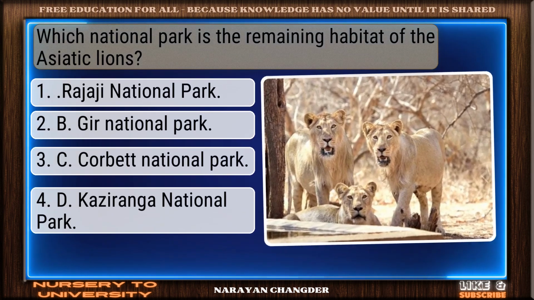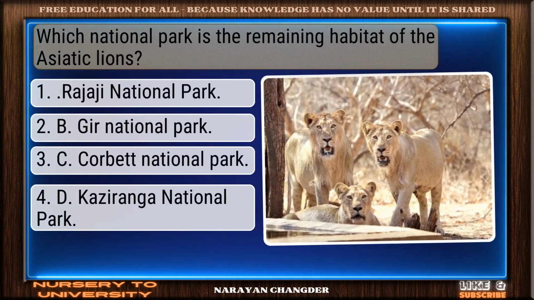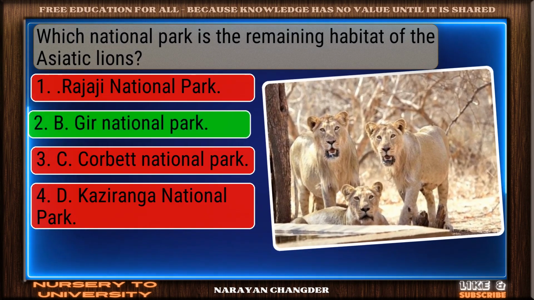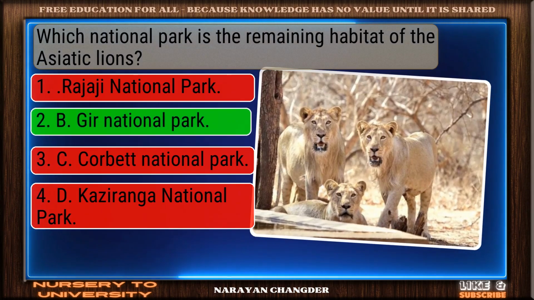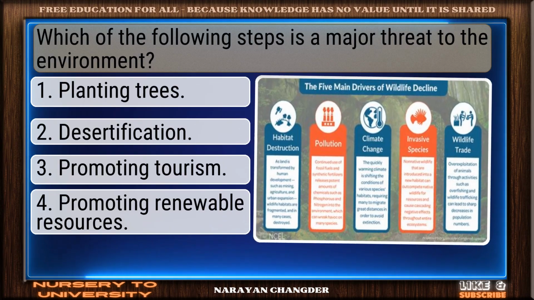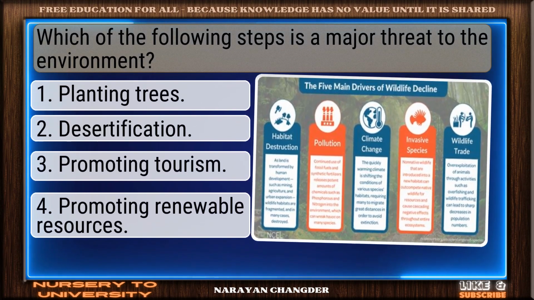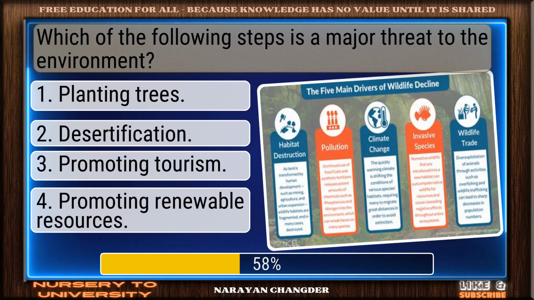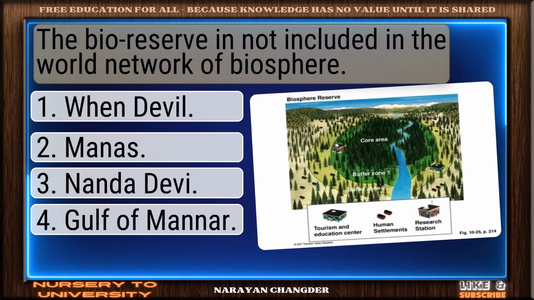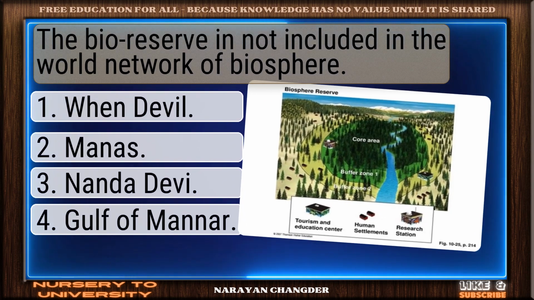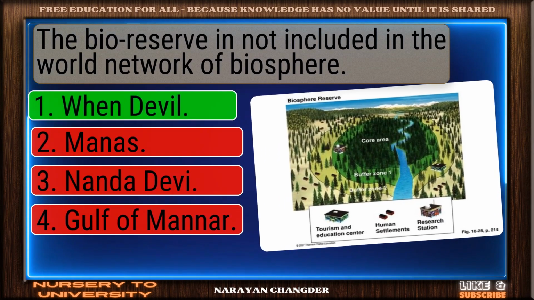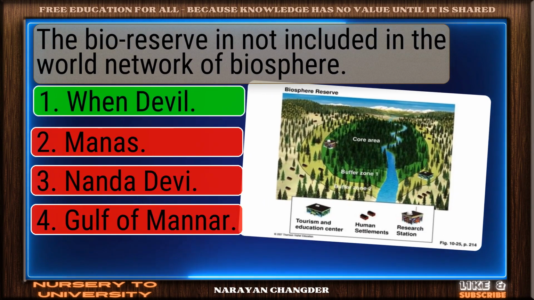Question number 121. Which national park is the remaining habitat of the Asiatic lions? Smart pick. Gir National Park is the correct choice. Question number 122. Which of the following is a major threat to the environment? Right choice. Desertification is the best answer. Question number 123. Which bioreserve is not included in the World Network of Biosphere? Well done. Wendavel is the right choice.